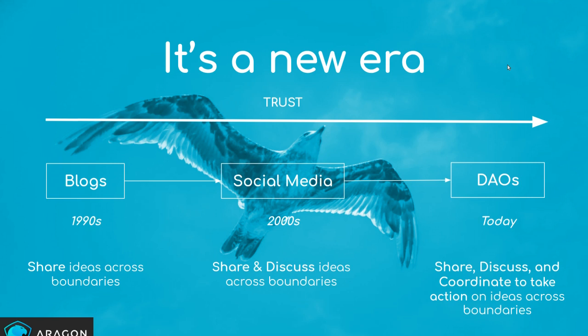So the world is changing really quickly. For the first time with the internet, we could share information almost permissionlessly. It's a fundamentally new thing. But essentially, back in the 90s with blogs, this was like a one-to-many relationship. And then we had social media, which added another layer to this. We could discuss the stuff that we cared about, form communities, all that cool stuff. And essentially, this is like a many-to-many relationship.